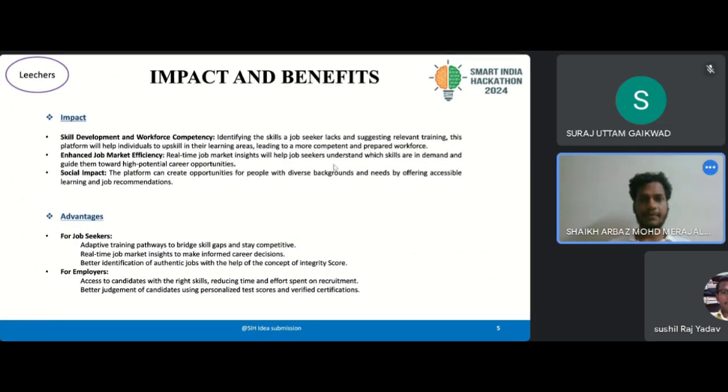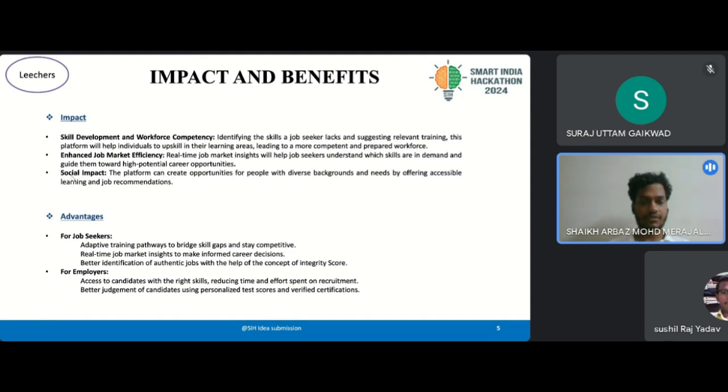Moving on to the impact and benefit part. First impact is skill development and workforce competency. If the user lacks some job skills required for a particular job, then our software will suggest some relevant training resources which will help him or her to improve their skills and make them fit for the job role. Second is enhanced job efficiency, which will help users, meaning job seekers, to get real-life updates of the job market, meaning which job is rising in the market or which job is declining. Based on that, he or she will improve their skills.